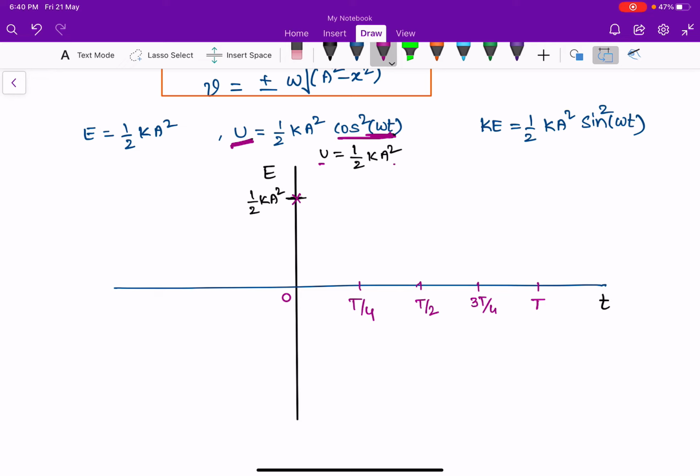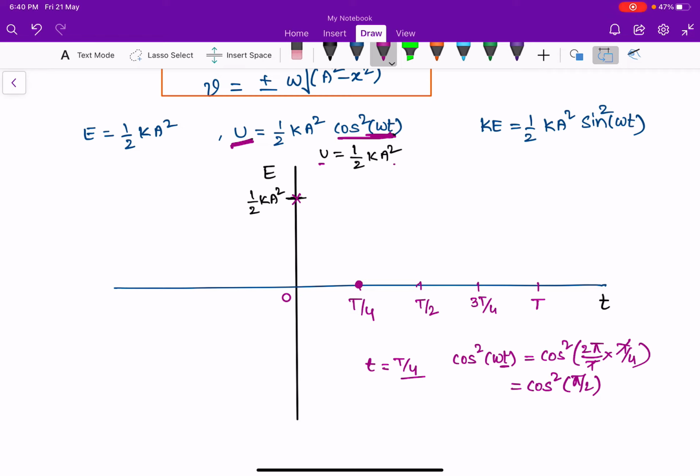When I substitute t equal to T by 4, cos square omega t, where omega is 2 pi by T, into T by 4: T and T cancel, 2 pi by 4 is pi by 2. So that is cos square pi by 2. Cos pi by 2 is 0, so cos square pi by 2 is simply 0.